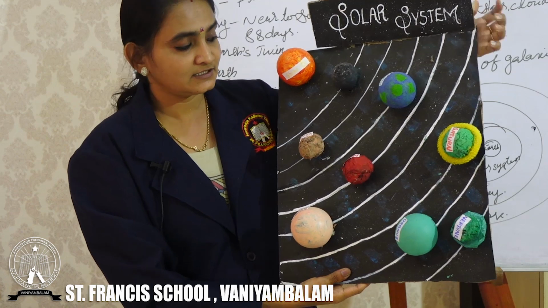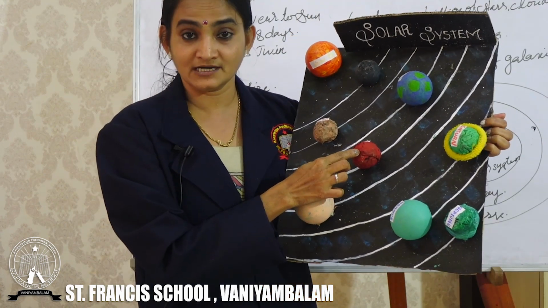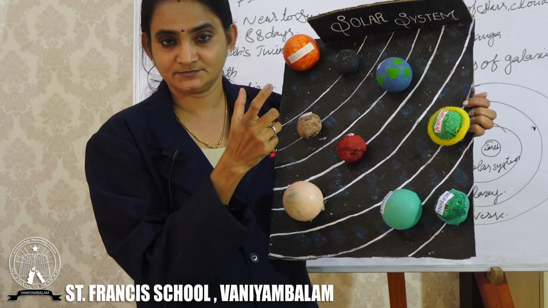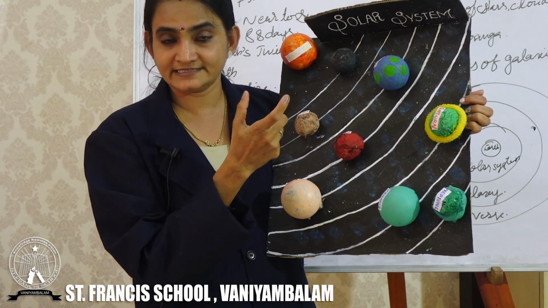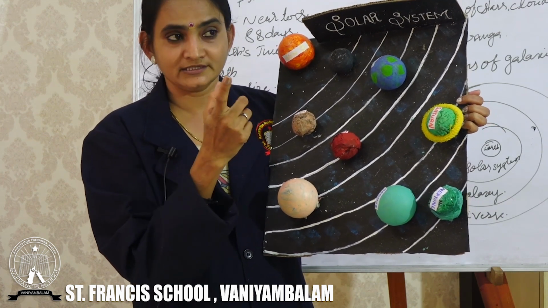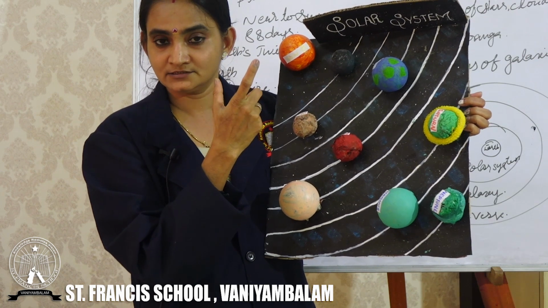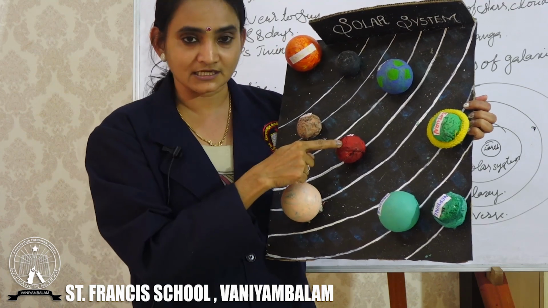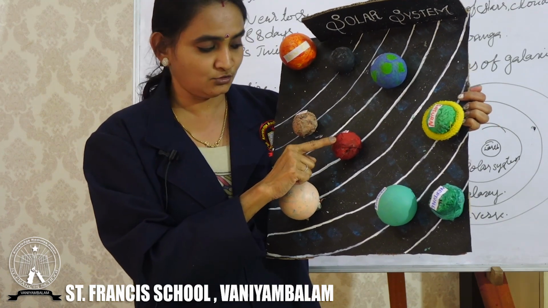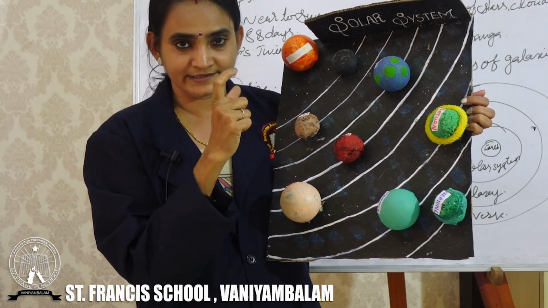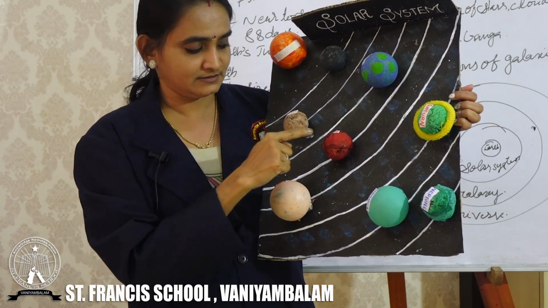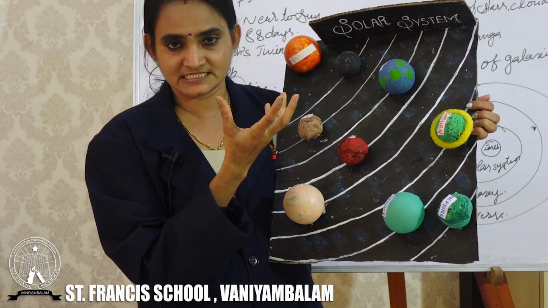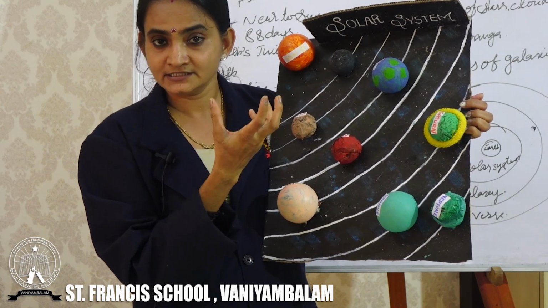Then the fourth one is Mars. What is the feature of Mars? It is red in color. In Hindi it is Mangal. We also heard of Mangalyaan. What is Mangalyaan? We sent a satellite to Mars to learn about Mars. Since the other name is Mangal, that's how the name Mangalyaan came. Mars always appears red, that's why it is called the red planet.